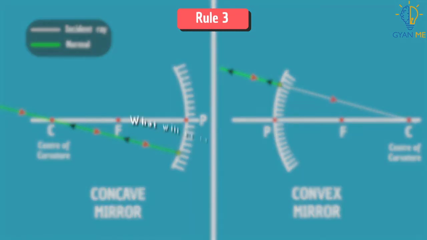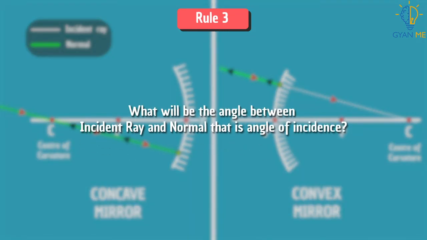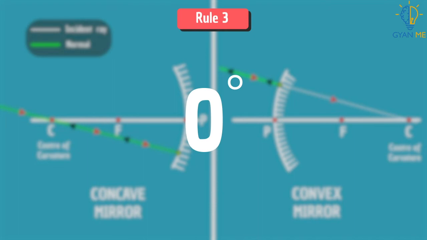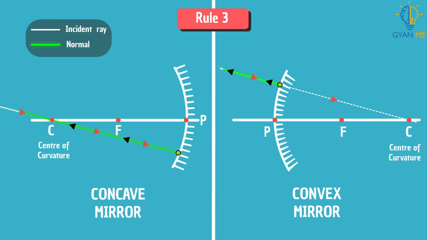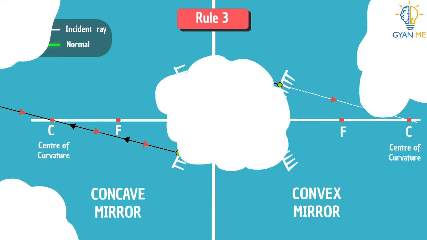So now what will be the angle between the incident ray and the normal? That is, what is the angle of incidence? Yes, you are right. It will be 0. So as per our law of reflection, the angle of reflection should also be 0. That means the direction from which the incident ray was coming, the reflected ray will go back in the same direction.